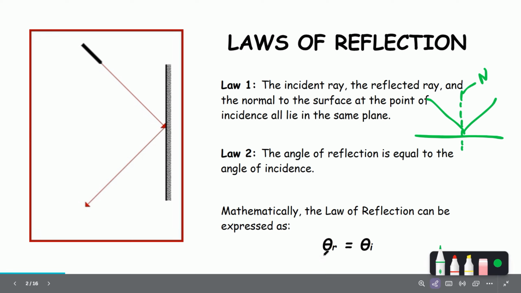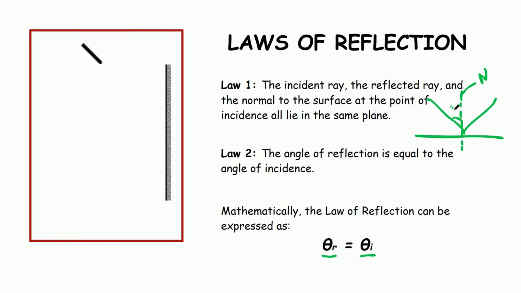That is our theta r here is equivalent to the theta i, or the angle of reflection is equal to the angle of incidence. So if ang ato angle of incidence here kay let's say 40, ang imo angle of reflection here is also 40.